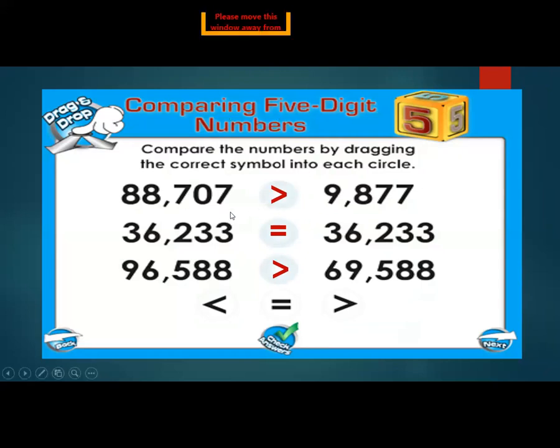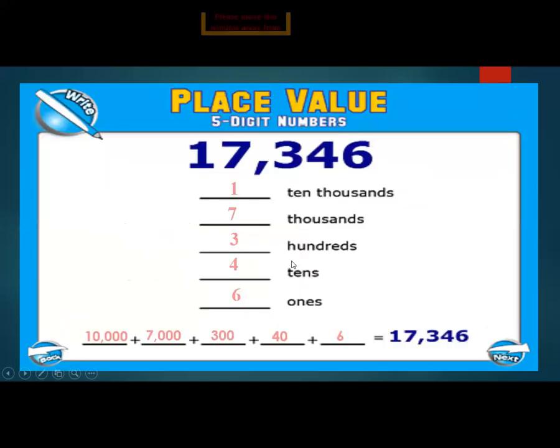So first of all, now here you see these are 5 digits and these are 4 digits. So obviously this is greater. Okay. Now here you see these both are same now. So what we put here is equal to sign. Now here you see first place 10,000 place, here is 9 and here is 6. So what is greater here? This one. In this way you will do comparison.